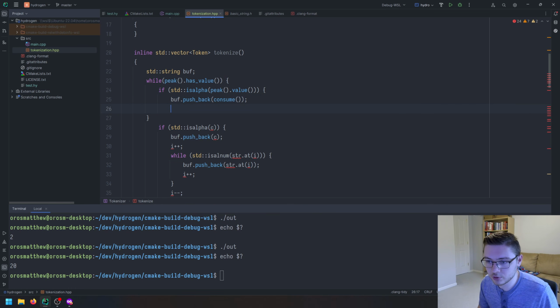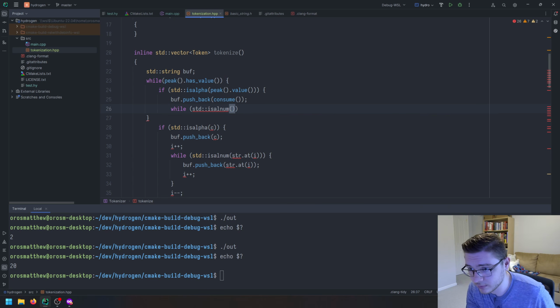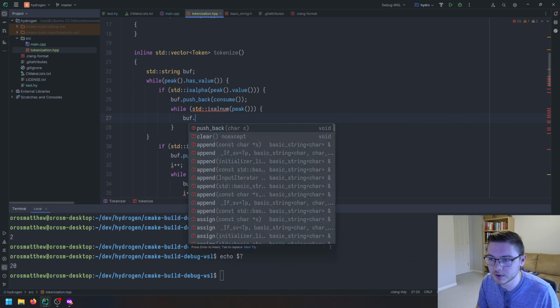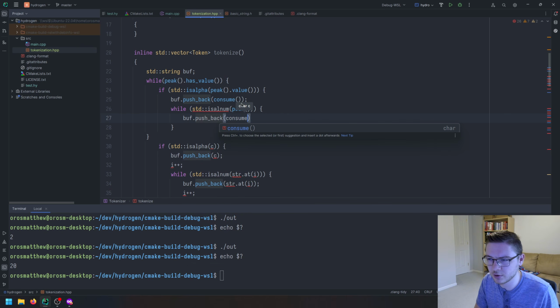And then we will do while is alphanumeric. So we're going to get the first letter and then continue consuming characters until we reach something that isn't alphanumeric, meaning that it's the end of our identifier or keyword. We haven't quite determined that yet at this point. And so we will go ahead and peek, and then we will do buff.pushback consume.